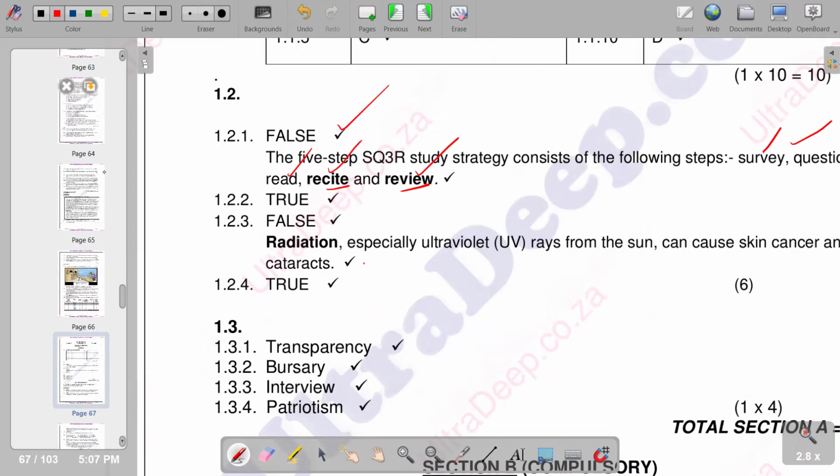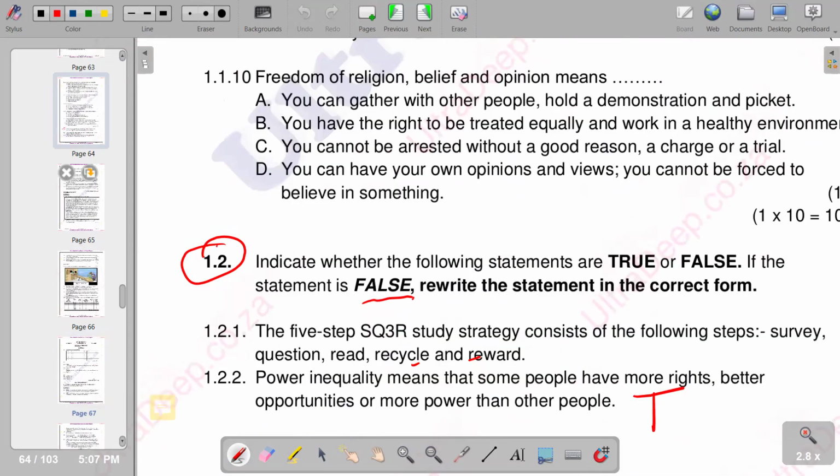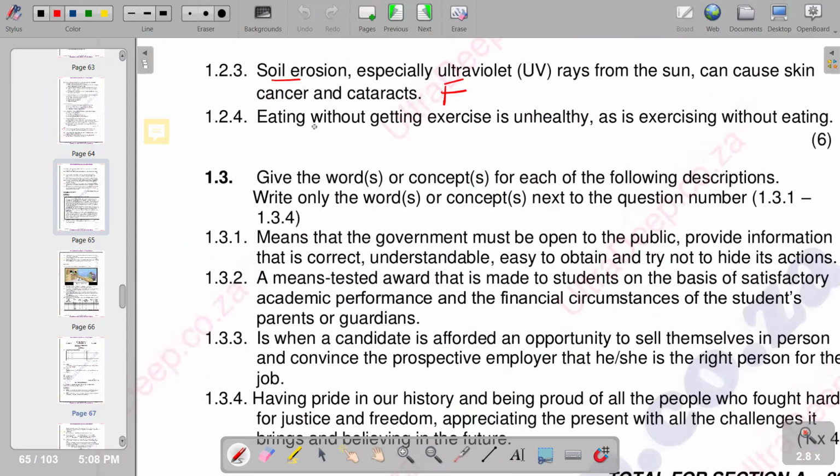Then we move on to the last true or false sentence, which is: eating without getting exercise is unhealthy, as is exercising without eating. So basically, this is true. So we go on to the next part, which is 1.3.